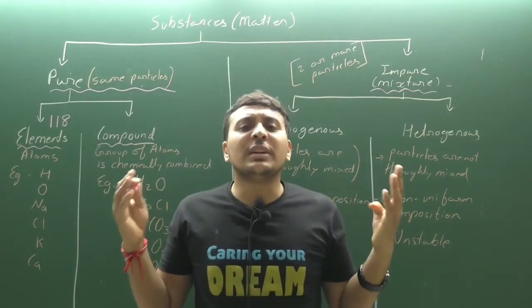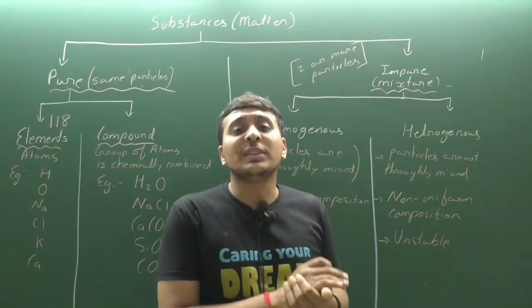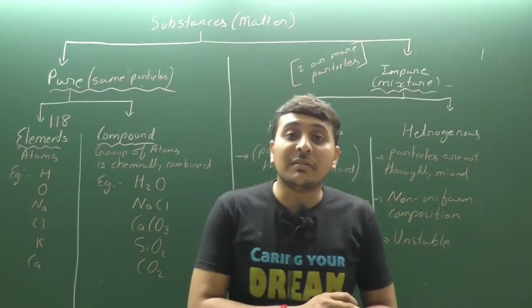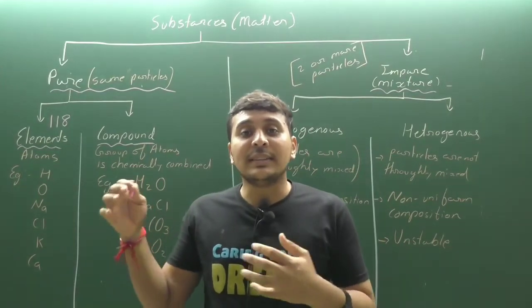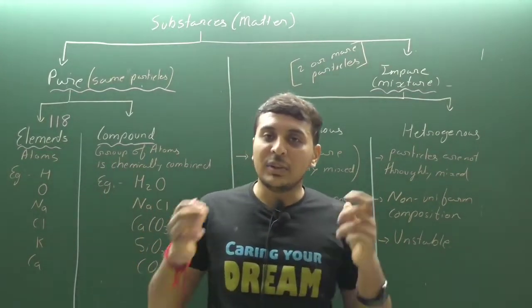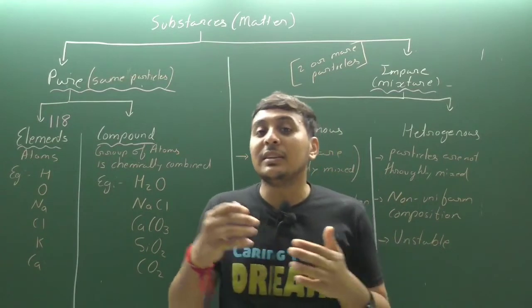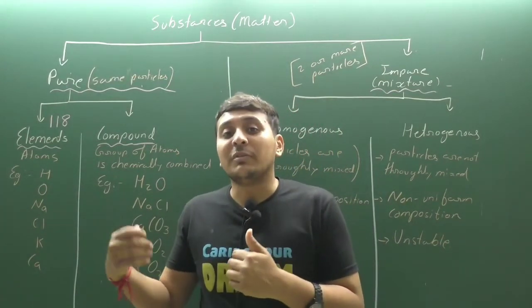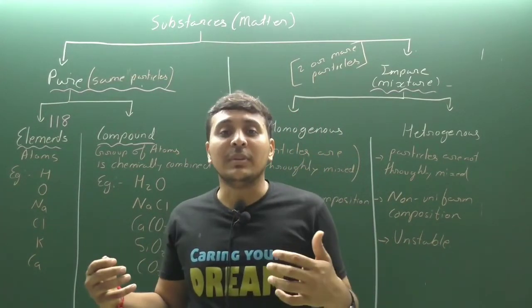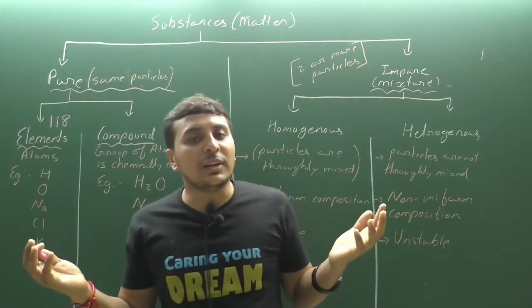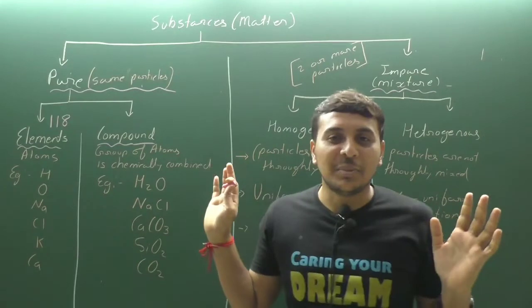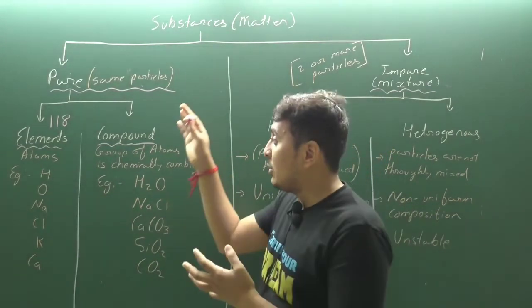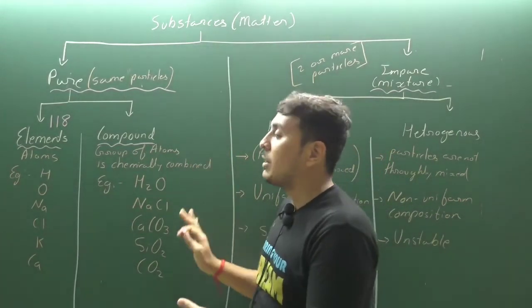So there are many elements based on the names of scientists. One element is based on the name of a city, California, a city in North America: californium. There are not thousands, but hundreds of different elements. Clear?